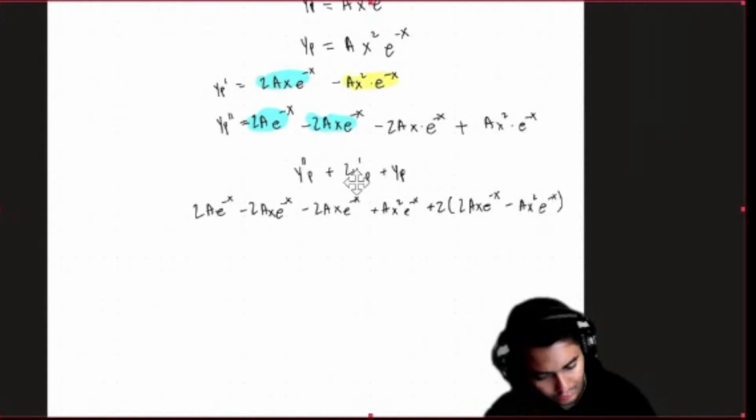Then I'm going to highlight my squared. So this is x squared, and x squared, and then finally all my single x's.